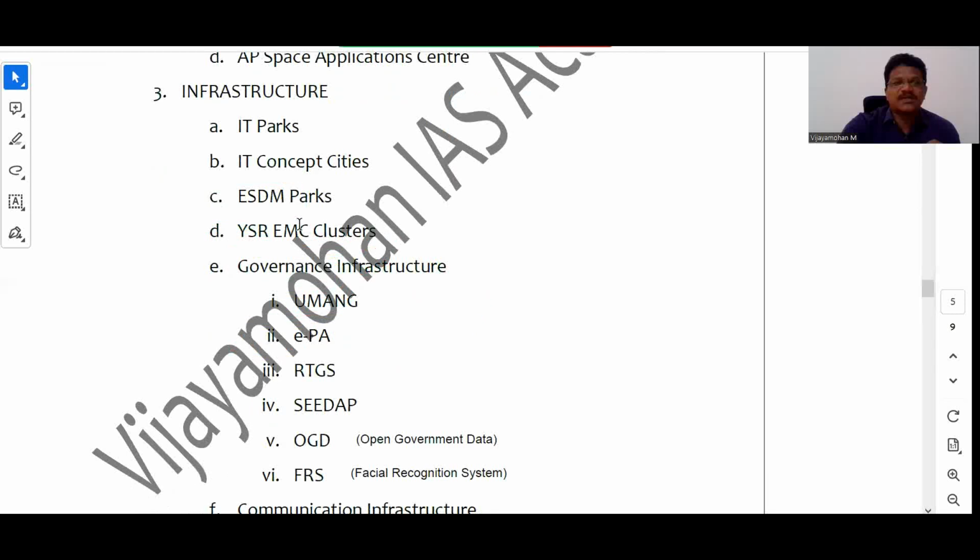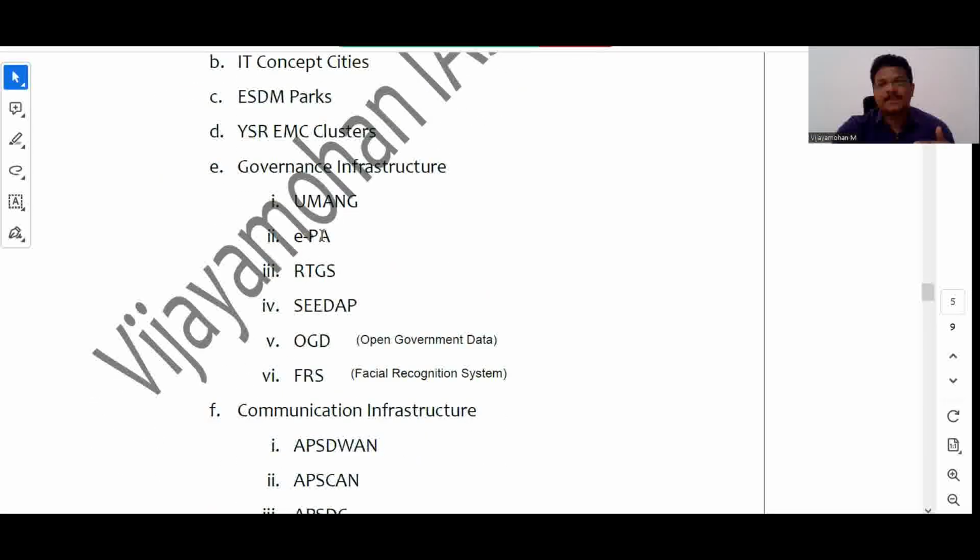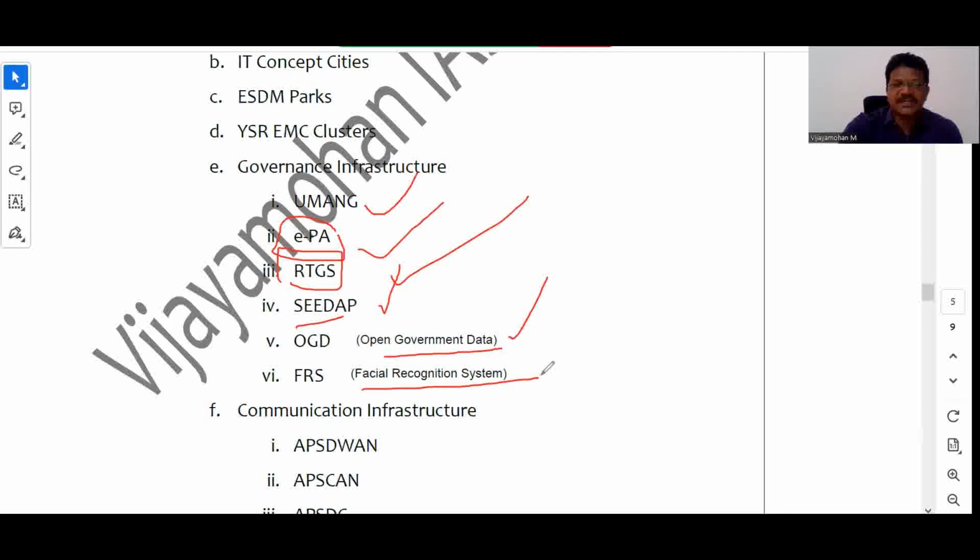infrastructure means, to improve governance, what are the IT applications that the AP government has introduced. For example, Umang app and e-Pragati agency app, real time governance system, Seed AP, open government data, facial recognition system.